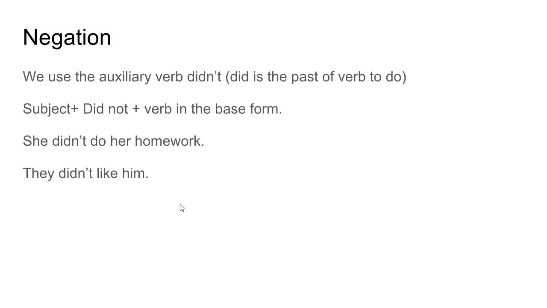So the formation will be subject, did not, plus the verb in the base form. So subject, she, then the auxiliary plus not, did not or didn't, and the verb in the base form. So she didn't do her homework. Another example, they didn't like him.